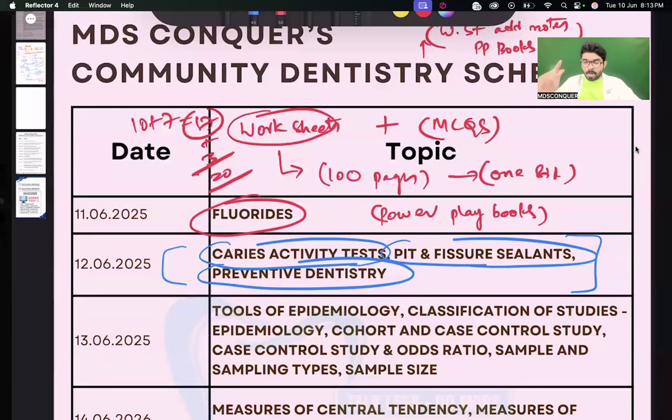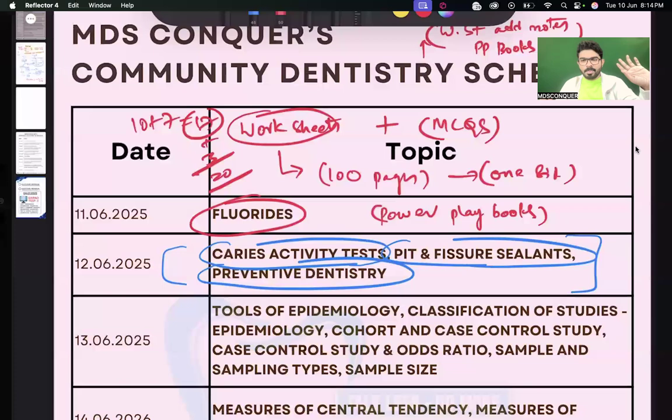You do it so that when the operative and pedo schedules are going, you can save 1 or 2 days, because the same content will be there. It is common content for the integrated subjects. For the 3 subjects, pedo, operative, and community, the preventive part has common topics. So my suggestion is, if you have done operative and pedo, you can ignore these topics, the same videos are there. People who have not done it, do it now.